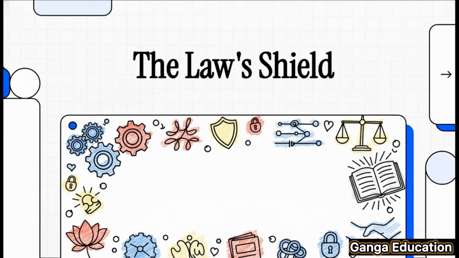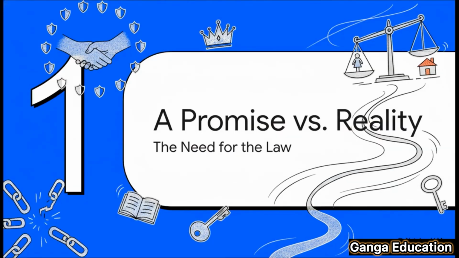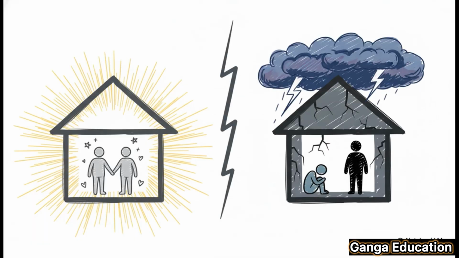Today we're going to break down 3 really critical sections of the Bharatiya Nyaya Sanhita, laws that are all about protecting women's rights and safety, both in and around marriage. So, first things first. Before we dive into the legal text, let's really frame the problem that these laws are trying to solve. Okay, so marriage.